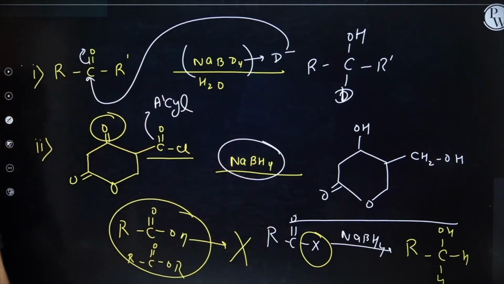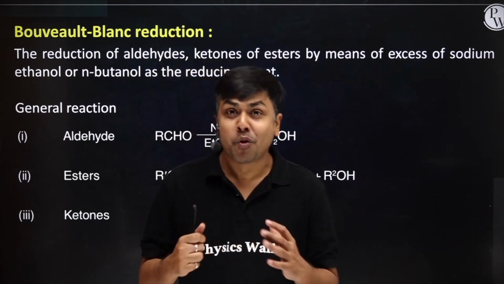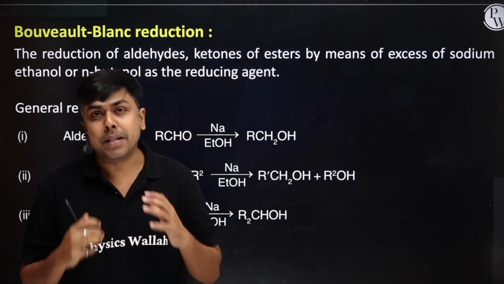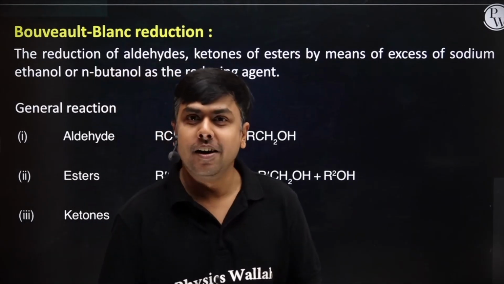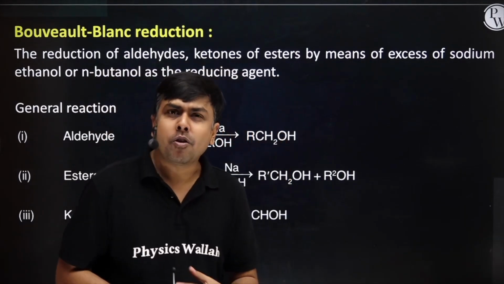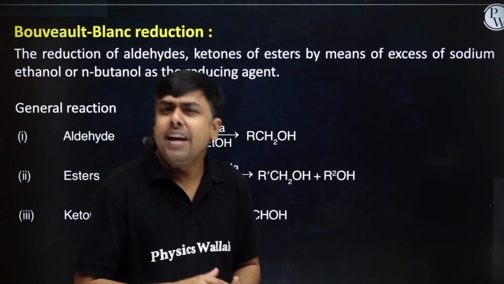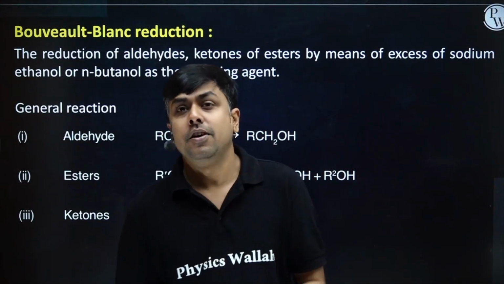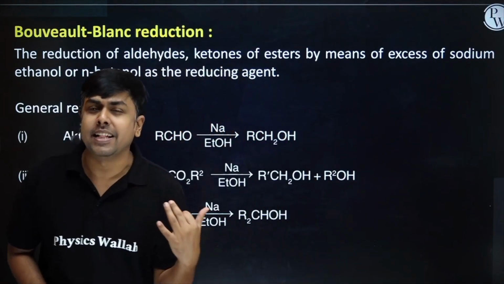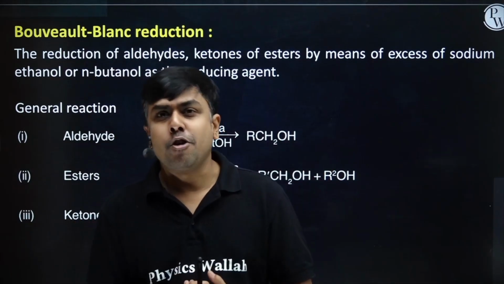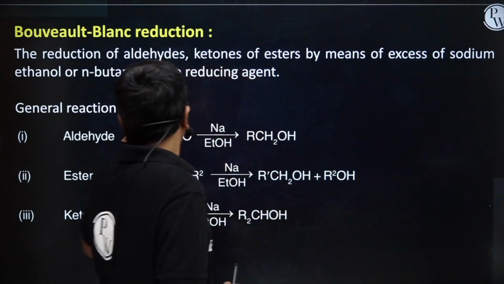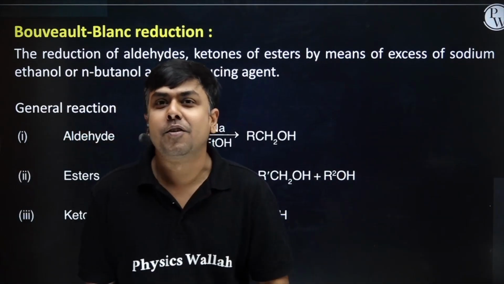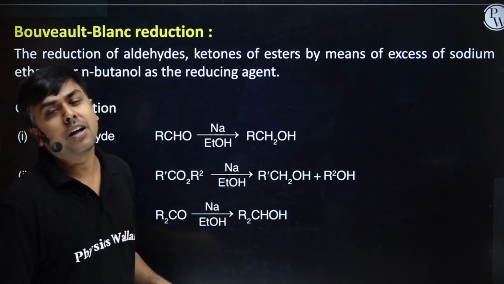Please copy it. There is one more technique through which we can synthesize alcohol from carbonyl compounds, and that is the Bouveault-Blanc reduction method. Students, here I am having carbonyl compounds or acid derivatives, mainly ester. Carbonyl compounds: aldehydes, ketones, and esters. Whenever treated with an alkali metal like sodium in the presence of alcohol, this metal in the presence of alcohol is a source of hydrogen, and this hydrogen will do the reduction of carbonyl compounds.